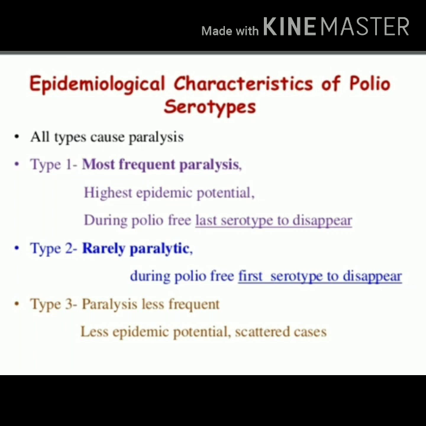Let's see epidemiological characteristics of three different serotypes of poliovirus. As we already said, all have potential to produce paralytic polio, but type 1 has highest potential to produce paralytic polio, whereas type 2 rarely produces paralytic polio and type 3 less frequently produces paralytic polio.